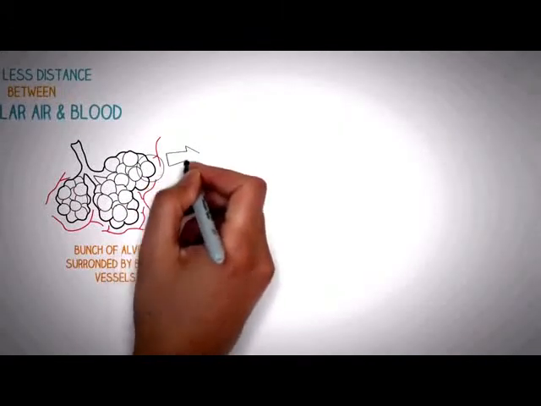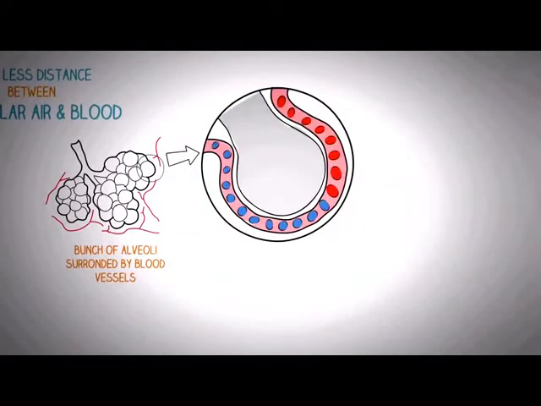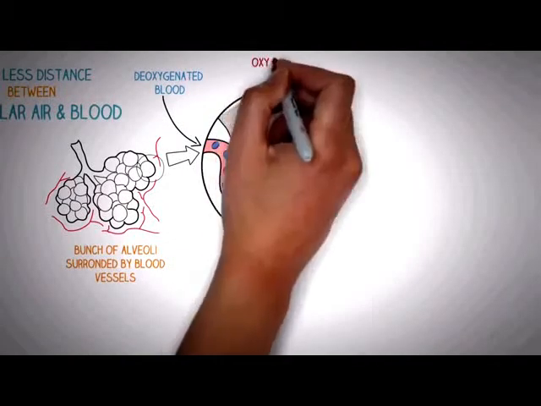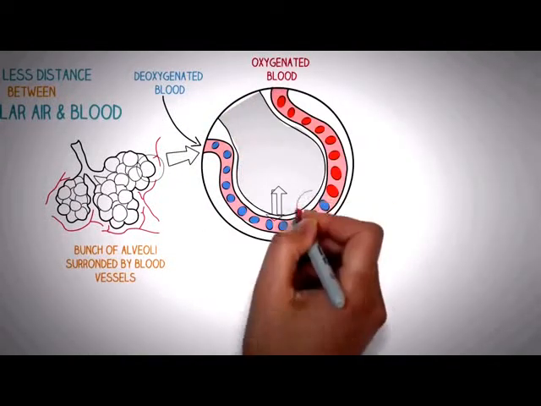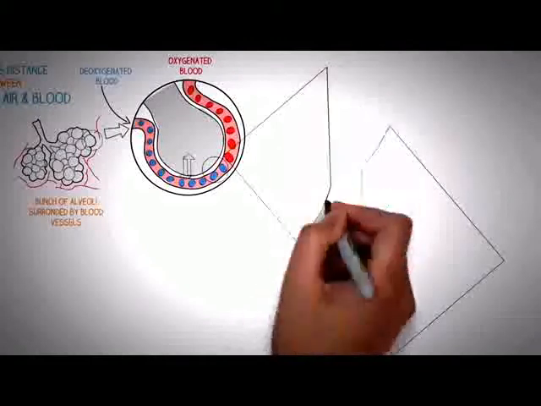If we take a single alveoli out of this bunch and magnify it under a microscope, we can see that the alveoli is completely surrounded by a single capillary, but in reality they are surrounded by multiple capillaries to have very close contact with the blood. In these capillaries, the deoxygenated blood enters from one side, it exchanges the gases with the alveolar air, and finally oxygenated blood is released from the other side.